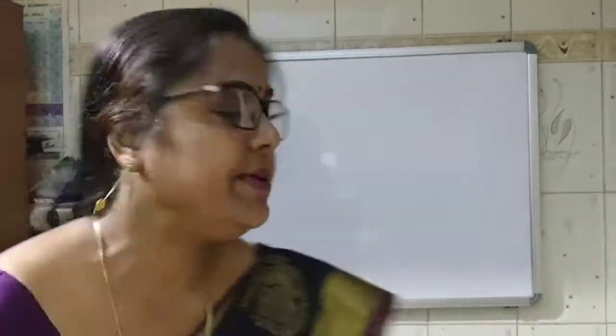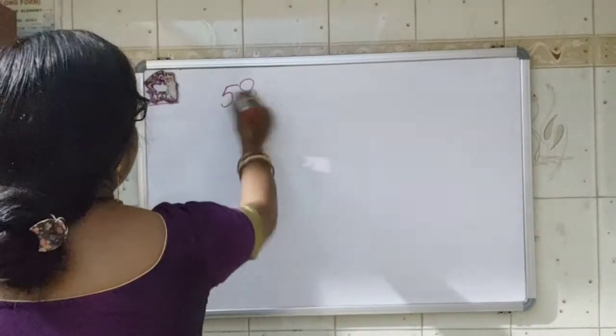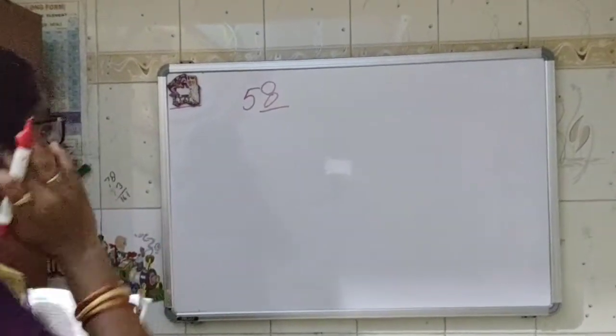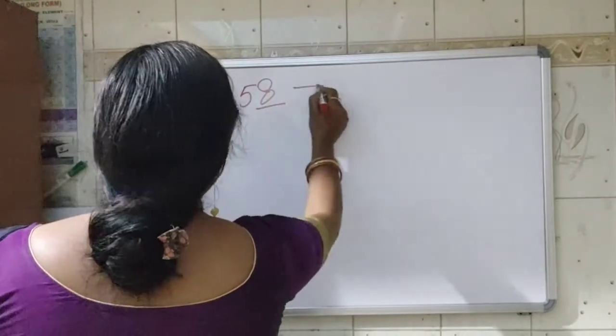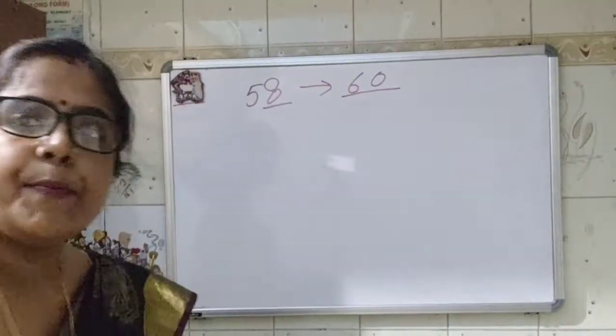So 58 will be rounded to the next number. It is a 2-digit number. You have already studied rounding off. If it is a 2-digit number, we will round off to the nearest tens place. So if I have 58 students, I will look at the ones place. It is a 2-digit number. So 8 is more than 5. So it will go to 60. So I have to make 60 papers. Okay.